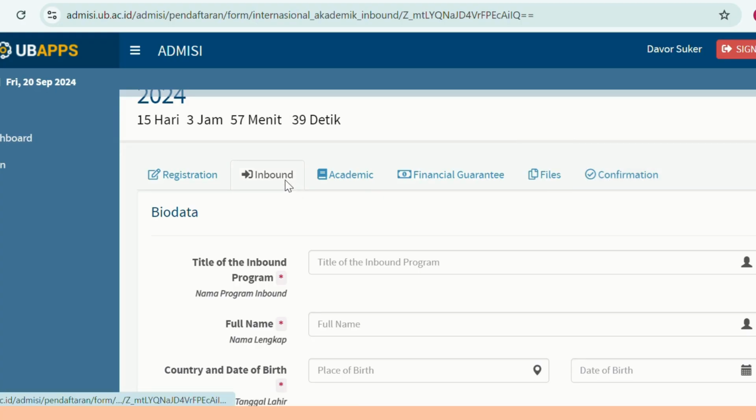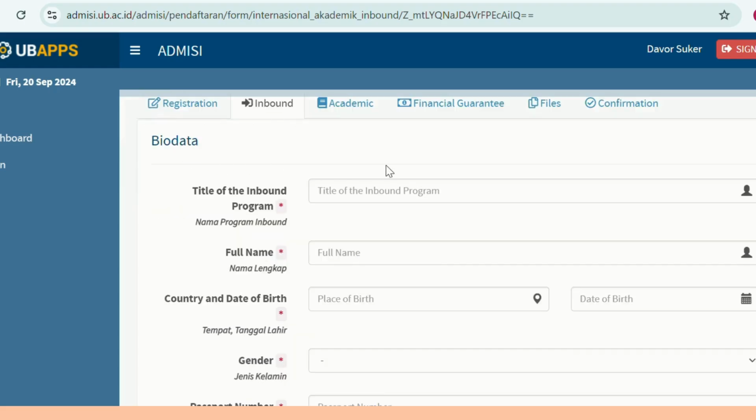So first, let's go to the inbound data process. Here, you will fill in your biodata. First, please write the title of the inbound program that you are currently attending. For example, we have a program called Brawijaya Cultural Engagement 2024, or BRACE. So please make sure that you know the name of the program conducted by one of our faculties or our office.